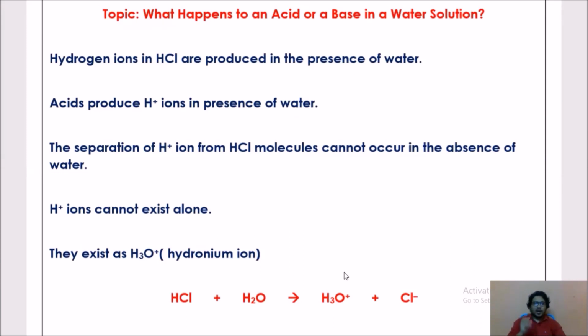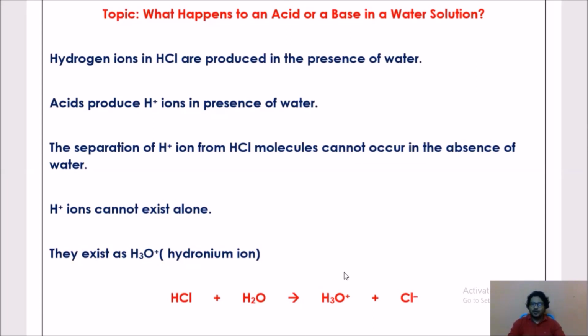So whenever HCl is added to water, H plus ions are produced. Acids produce H plus ions only in the presence of water, and the separation of H plus ions from the HCl molecule cannot occur in the absence of water.